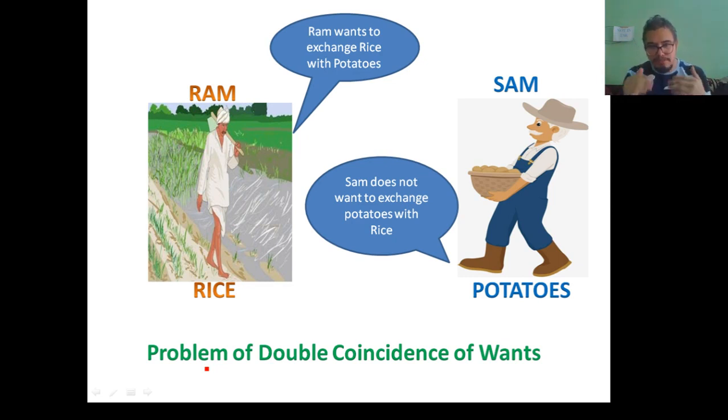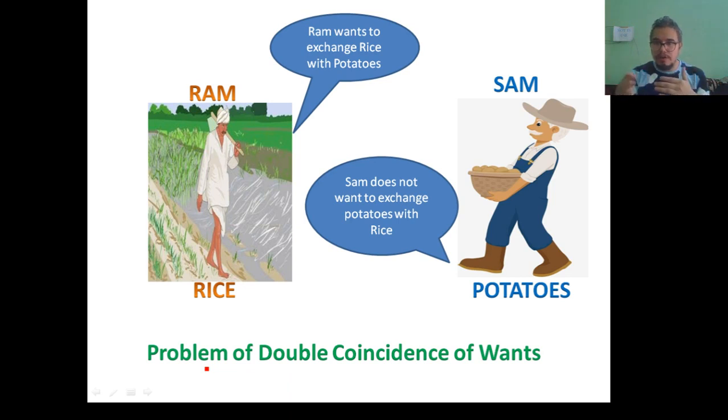Okay, so how did the money system overcome this problem of double coincidence of wants? Now we all are living in a monetary economy. In our economy, in which money exists, what Ram could do is take his rice to the market or the nearby mandi and sell off his rice, and against the rice which he sells, he will get some money, isn't it? So with that money he can buy anything, whether potatoes, onions, apples, etc. So he is free to purchase anything once he exchanges his rice with money.